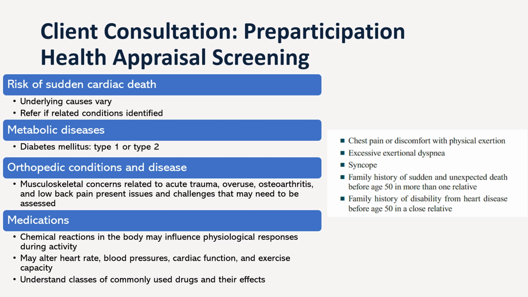Diabetes mellitus is a chronic metabolic disorder characterized by elevated blood glucose levels. It occurs when the body either does not produce enough insulin, which is type 1 diabetes, or doesn't effectively use insulin, type 2 diabetes. Diabetes can lead to various complications if not properly managed, including cardiovascular disease, kidney disease, and nerve damage. Obesity is a complex metabolic disorder characterized by excess body fat accumulation.